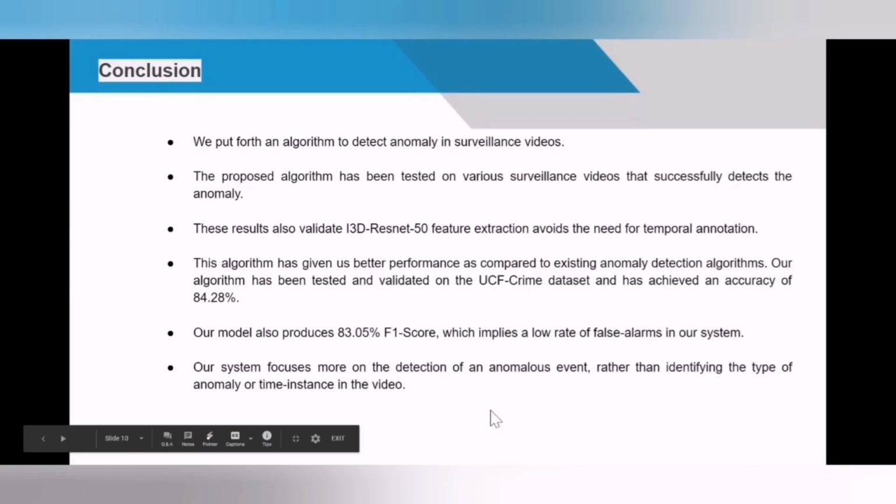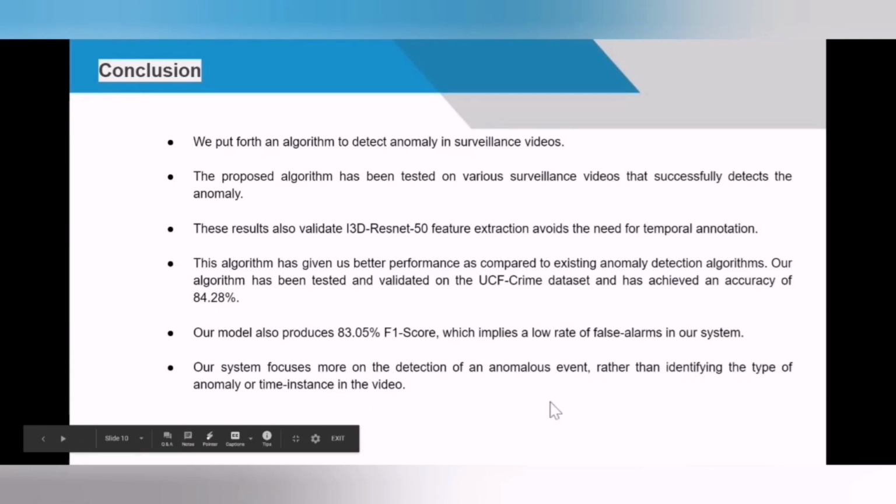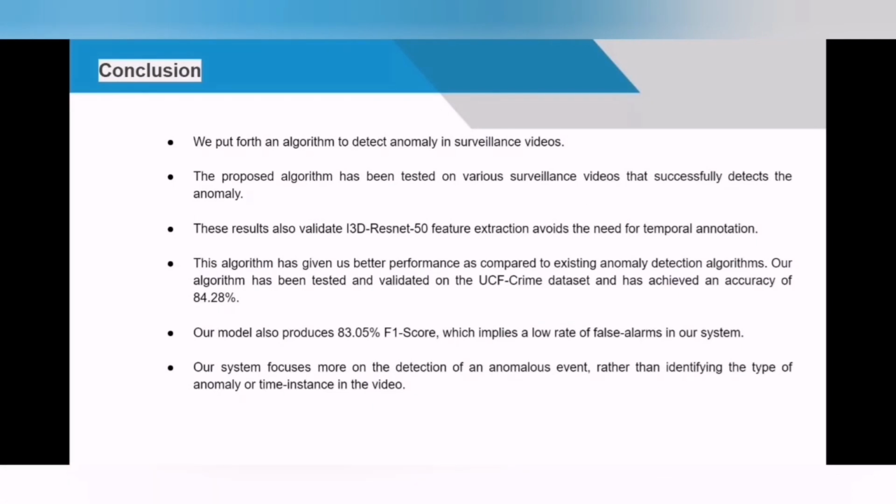Currently, our system focuses more on the detection of an anomalous event rather than identifying the type of anomaly or the time instance in the video. To tackle this, currently, security officials identify the type of emergency services needed by investigating the video which contains the anomalous event, and thereby notify the corresponding officials.